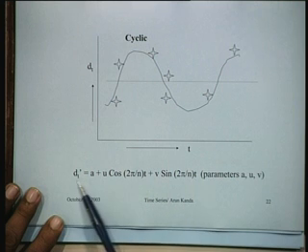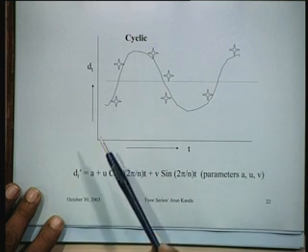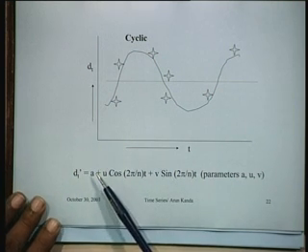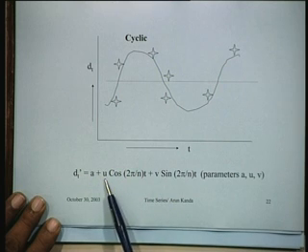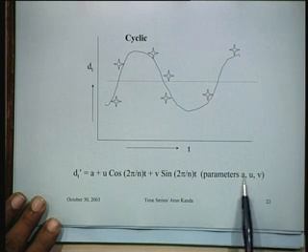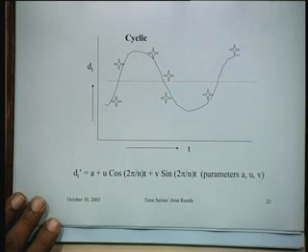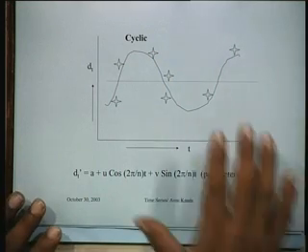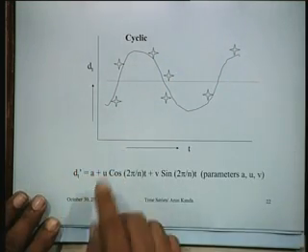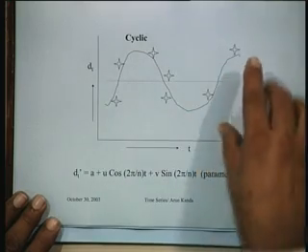So if you use this equation in the same manner and compute the least squares normal equations, we can estimate the three parameters a, u and v. There are now three parameters which will be determined again by linear equations. So this is also linear regression, although the function that we are estimating is a cyclic function.